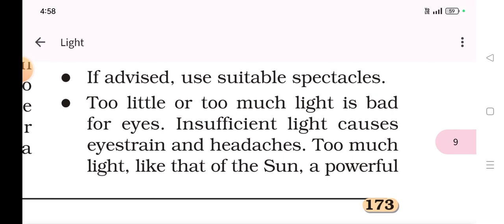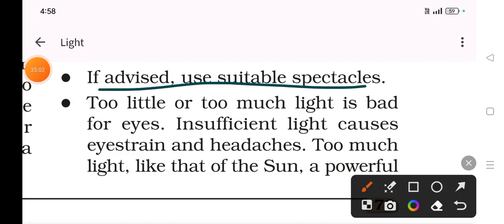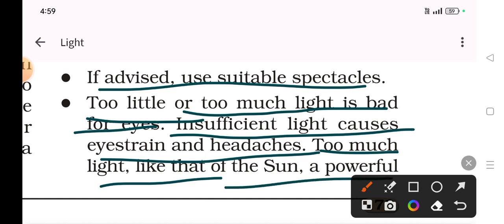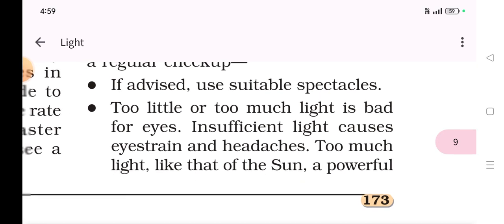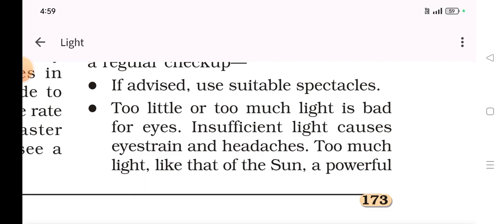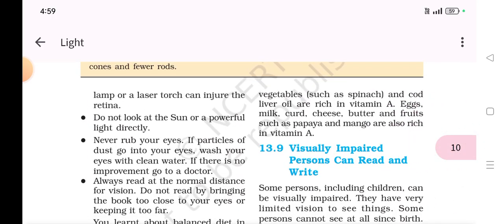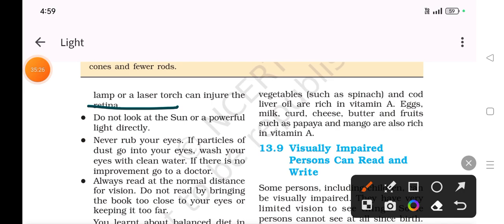If advised, use spectacles. Too little or too much light is bad for eyes. Insufficient light causes eye strain and headache. Too much light, like that of the sun, a powerful lamp or laser torch, can injure the retina.